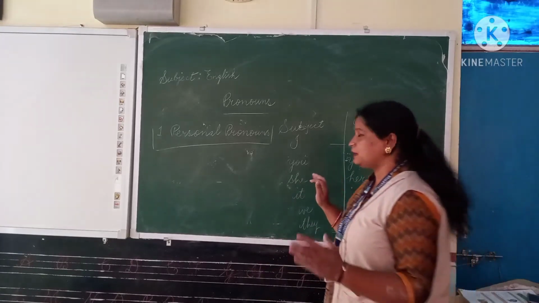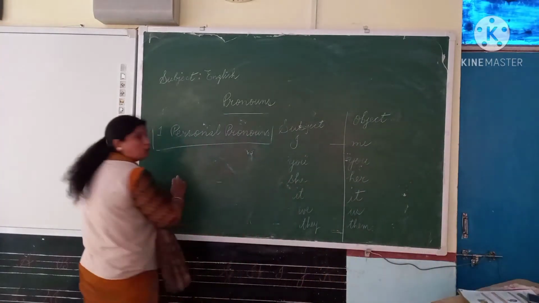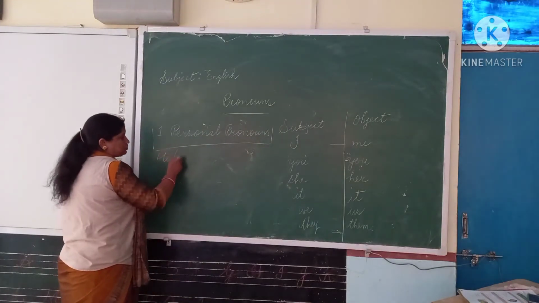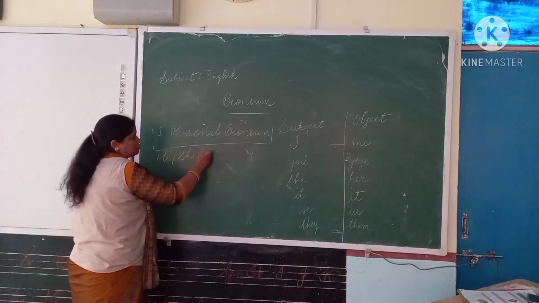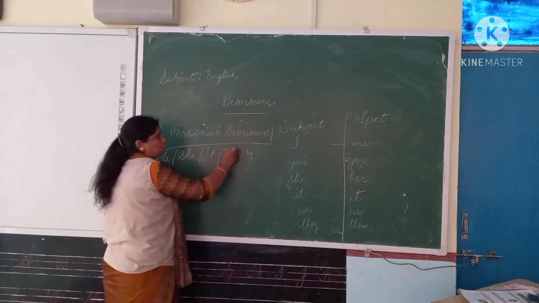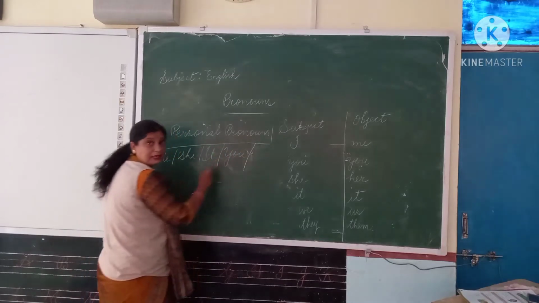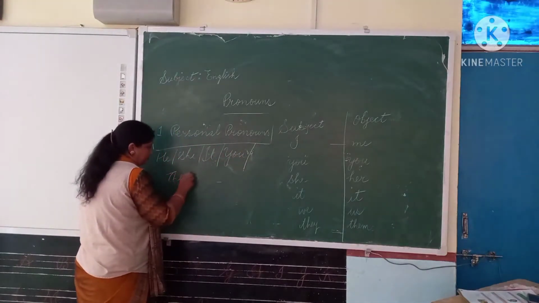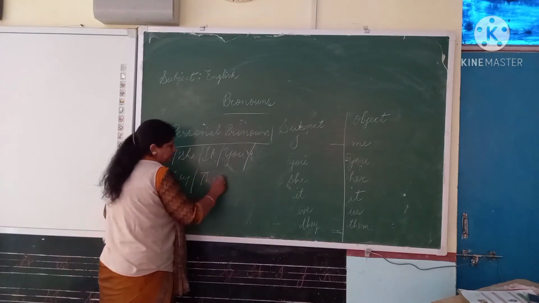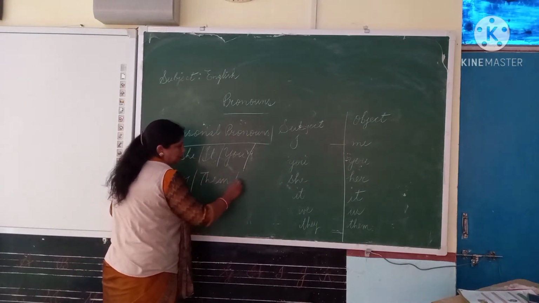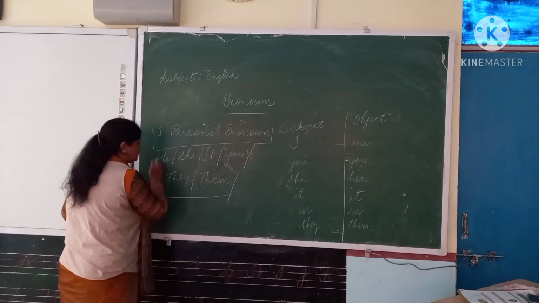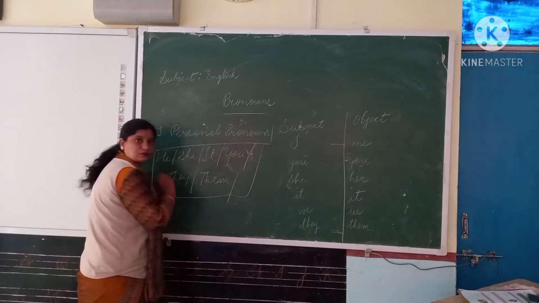For example, you can see here, beta: he, she, it, you, they, them. So these all are personal pronouns.